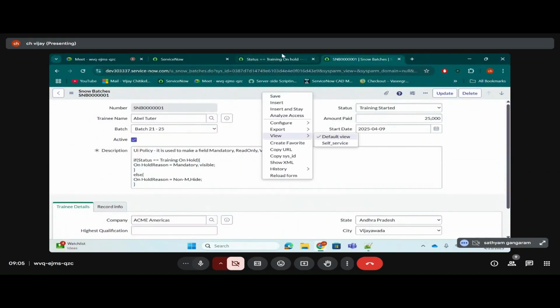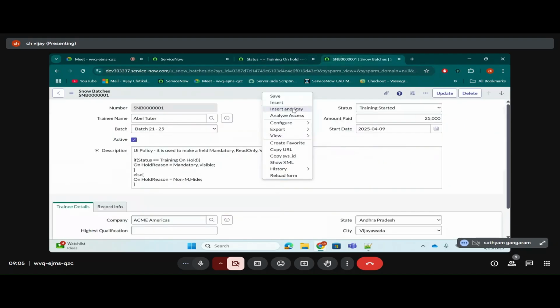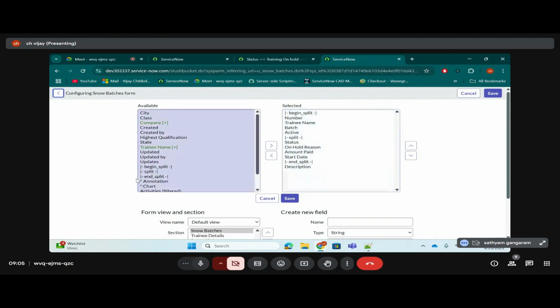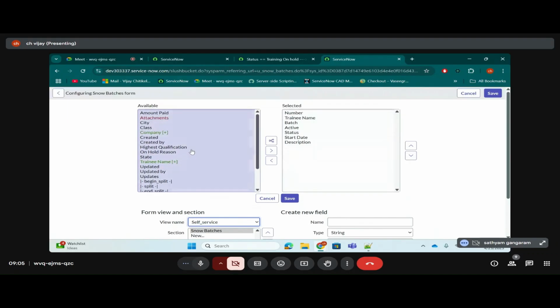Yes. Self-service, they use different kinds of ways. If this global checkbox is checked to true, this UI policy will be applicable on all the form views. Otherwise, the UI policy is view specific. If you uncheck it, it will run only on one view. If you check it, it will run on all the views. Let's go to form layout. We created two views, if you remember. Let's bring the self-service view also. In the self-service view also, I'll bring that on hold reason. I didn't keep this on hold reason because I just created it now.